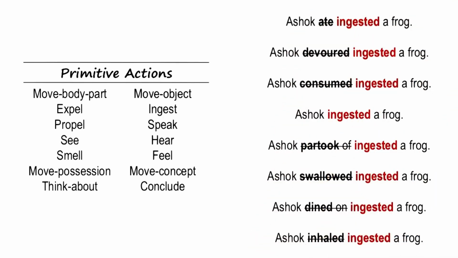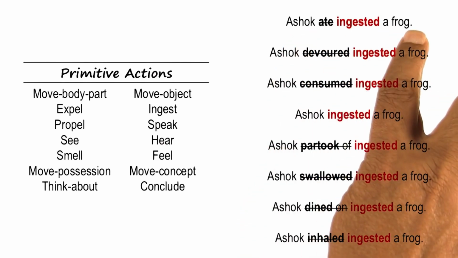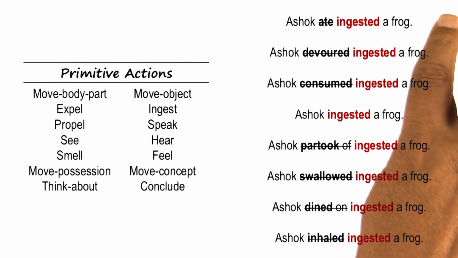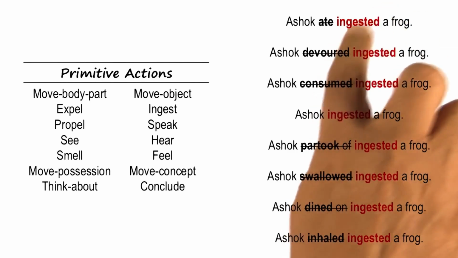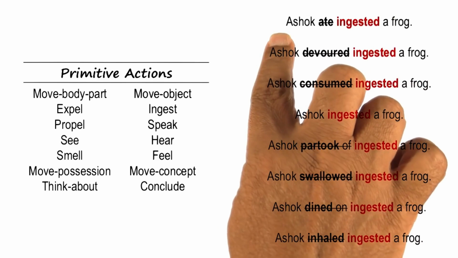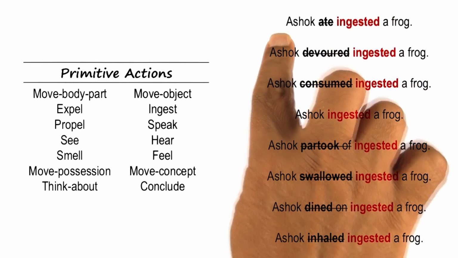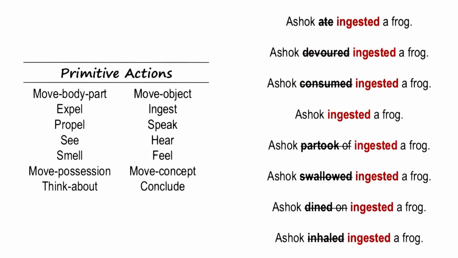What is the basic meaning? The basic meaning, again, is that Ashok is an agent. Frog is the object that is getting eaten, ingested. Initially, the frog was outside Ashok's body and probably dead or alive. We don't know its state. After the ingestion has occurred, or devoured has occurred, or consumed has occurred, the frog is inside Ashok's body and it's dead. And further, that Ashok probably is happy at the end of this particular ingestion.